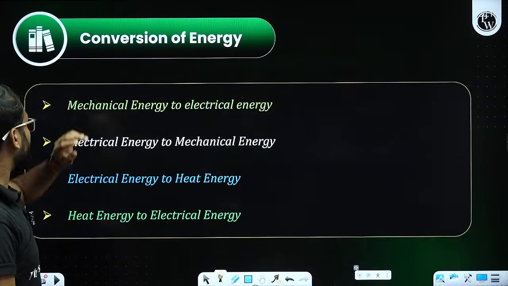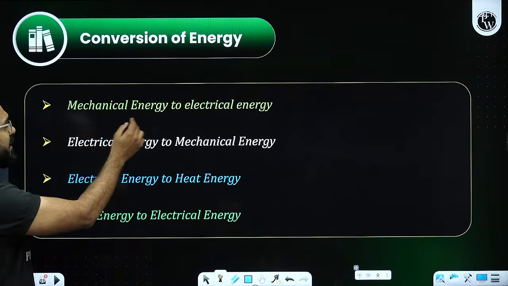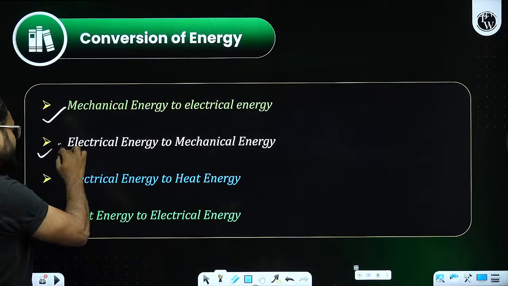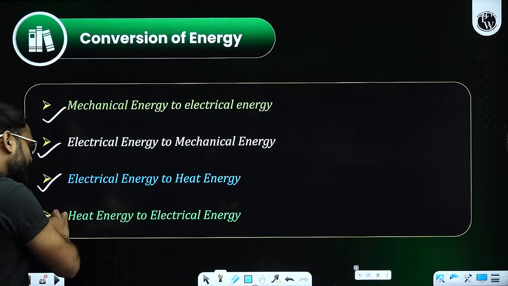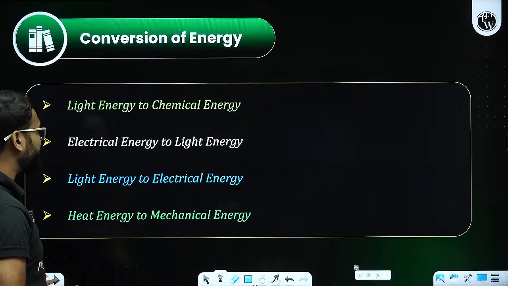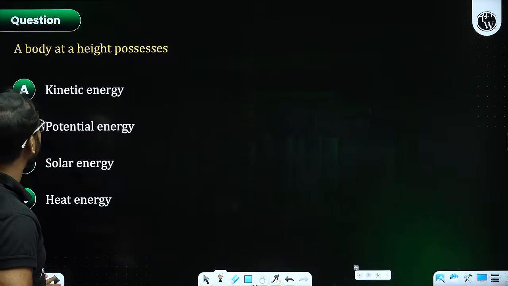See, these are the common examples that we have seen n number of times since childhood. Correct? Talking about conversion: mechanical energy to electrical energy, electrical to mechanical, electrical to heat, heat energy to electrical energy. So this is how we can convert the various forms of energy into the other.